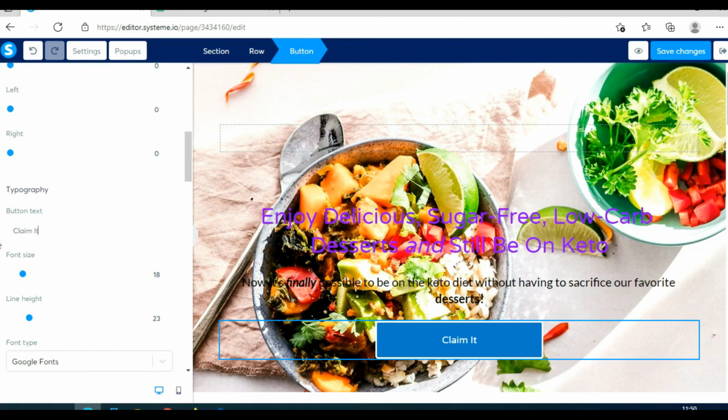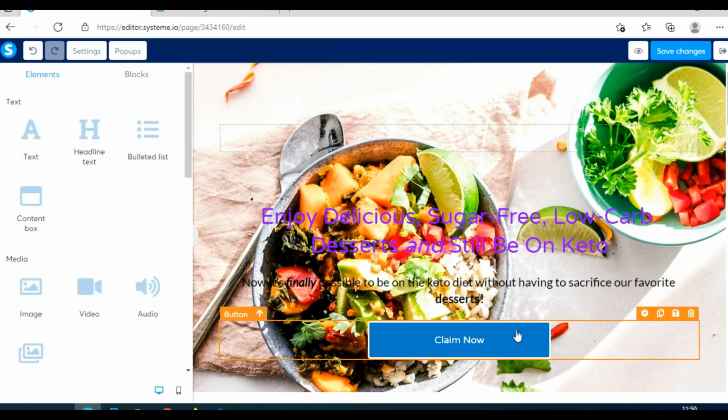Okay, claim now. Claim now. Okay, that is better. And here you can see it's changed. It says claim now. And that is exactly what we need. Like I said, you can play with these options to see here what you can do.